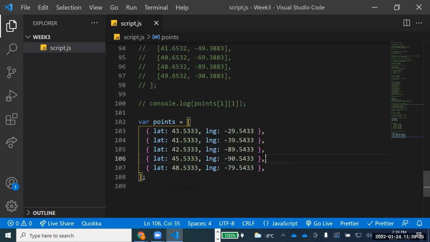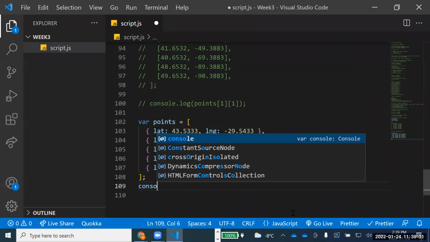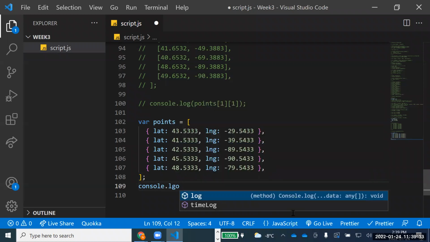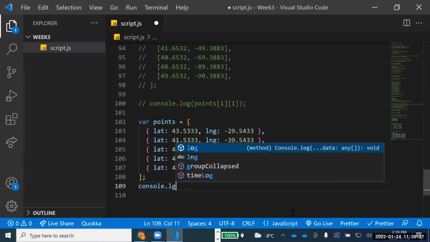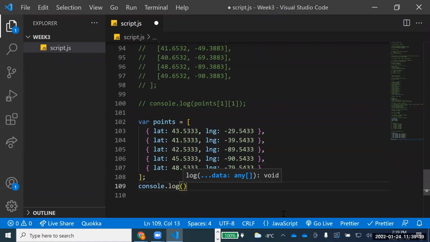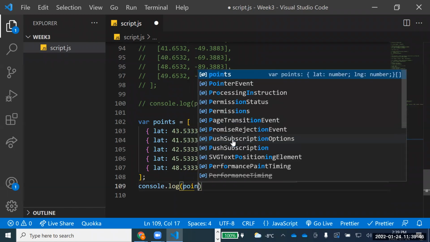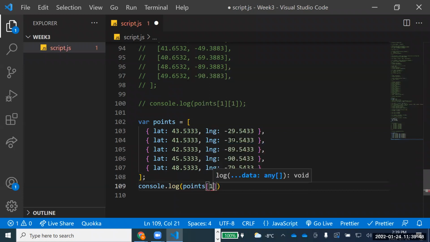Now tell me, how can I access this minus 39? Can anyone tell me how can I access this minus 39, the second one? See here. Yes, exactly, I have an array of objects. So if I ask you, how can I access this minus 39 value? Anyone? What should I write? Someone says points of 1.